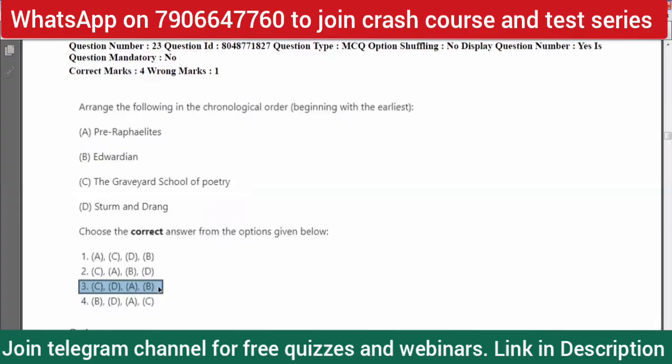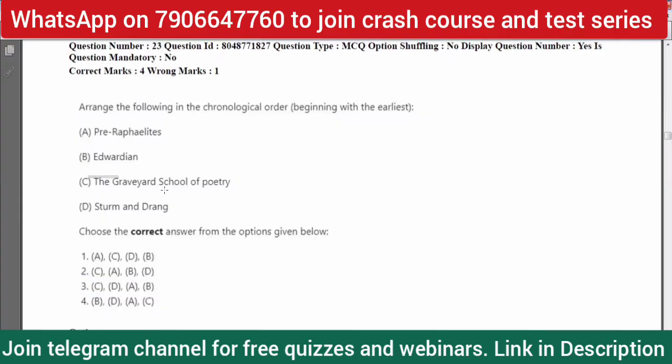Again, I solved it through the elimination method. I'm telling you that in exams like this where you have to answer MCQs, multiple choice questions, you have to answer certain questions with the elimination method, and this is a very useful tool to answer the questions where you might not be aware of all the options. You might not even have heard of all the options, but you can answer these questions with a sure shot if you just use certain weights and scales. And the elimination method is one of them.